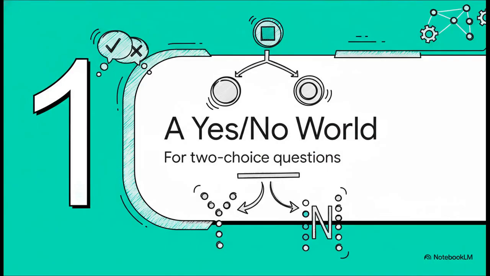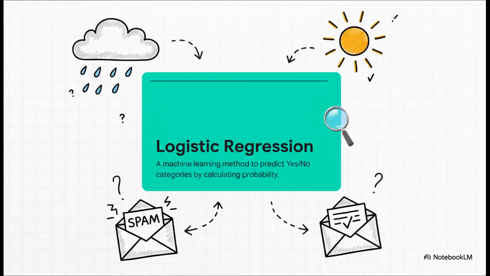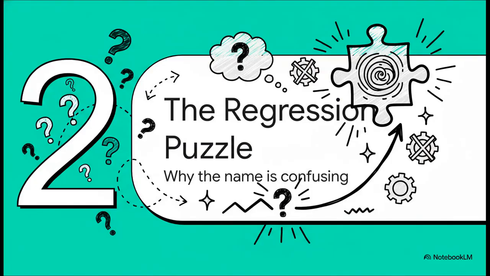So in this yes-no world we're talking about, it turns out machine learning has a tool that is tailor-made for these kinds of two-choice questions. And that tool is called, you guessed it, logistic regression. Now, the key thing to get here is that its main job isn't to spit out a number. Nope. Its job is to calculate the probability of something happening. How likely is it to rain? What's the chance this email is spam? And that brings us right to the heart of the puzzle, the thing that makes this name so darn confusing